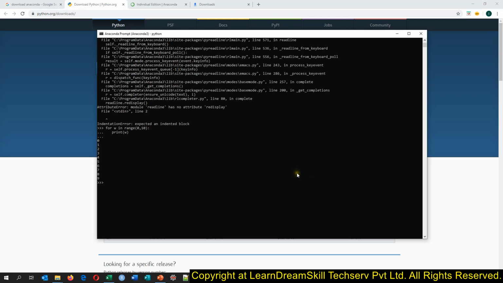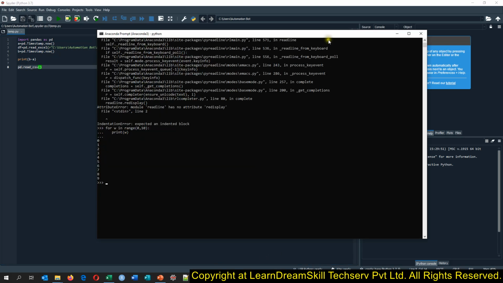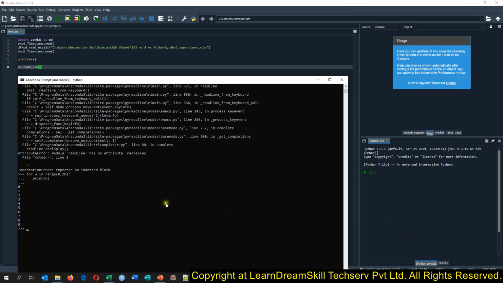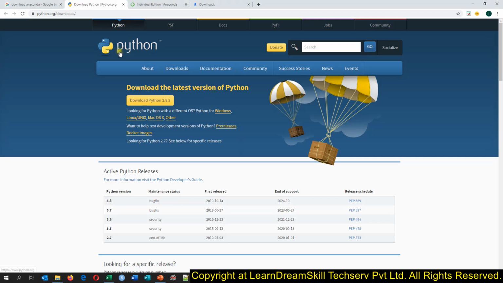So for that we will need some more advanced editor, which you can just see over here. You can clearly compare by seeing this as well, it looks like a more advanced and professional window, whereas it is not looking like what we are looking for. So what I wanted to clarify for you is, whenever you start learning Python, you don't use this black window, and I would say don't download this Python. You need to download the Anaconda package.